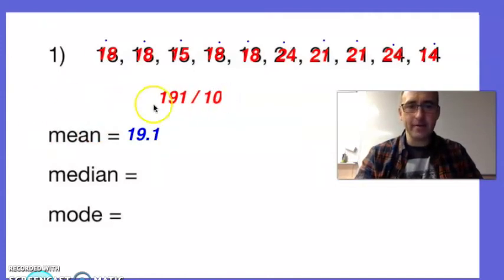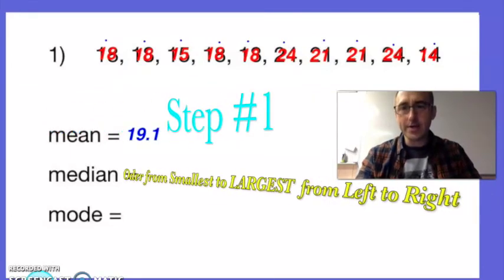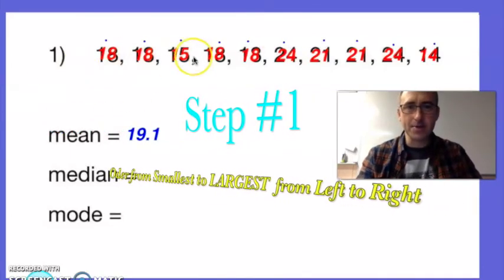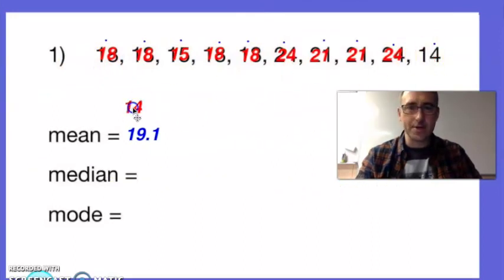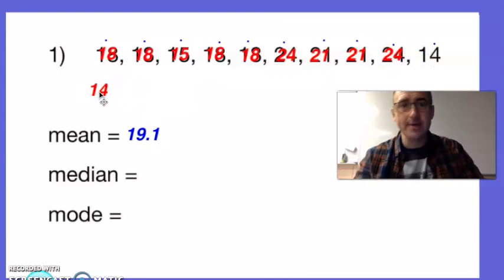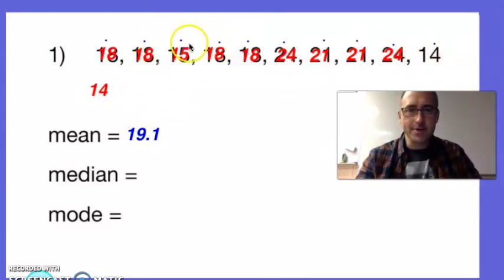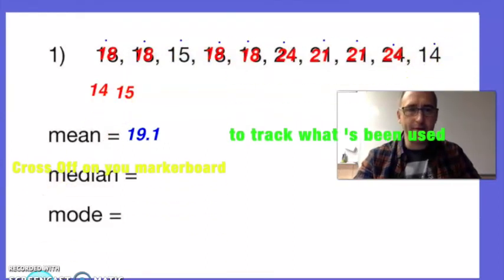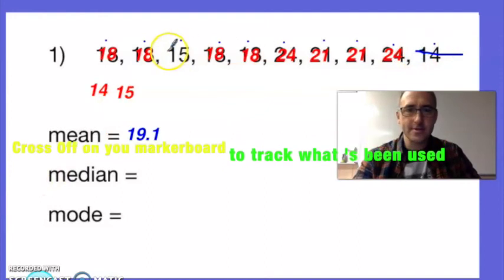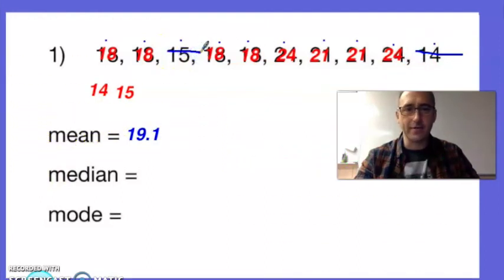That's like the middle of the road. Do you remember the first step of that? That's right, we need to put them in number order. So what's my smallest number? Looks like 14. So I'm going to rewrite it. This is where your marker boards come in handy. Next number is 15. And again, as I'm doing this, I'm going to cross them off up here to make sure that I've accounted for all of them.